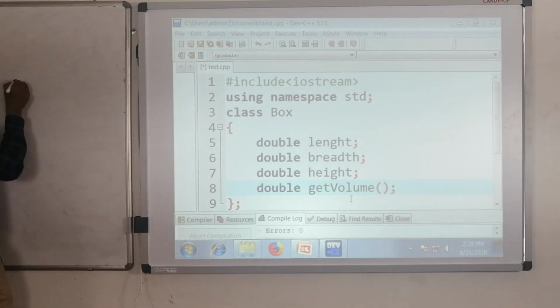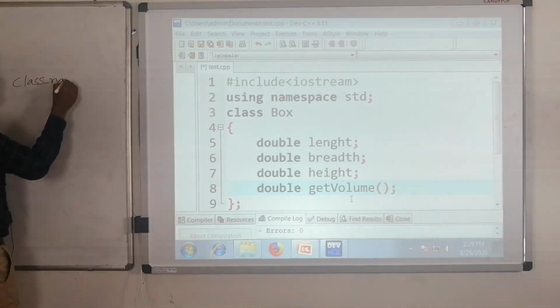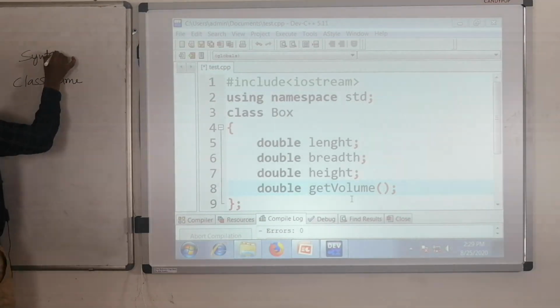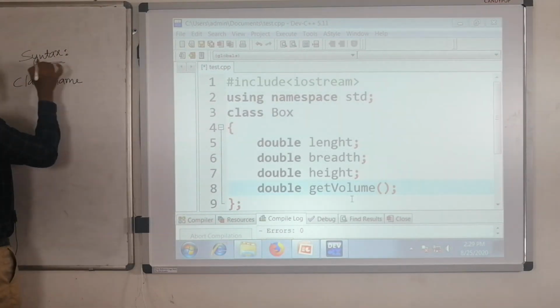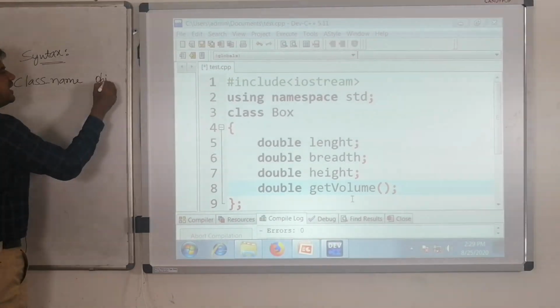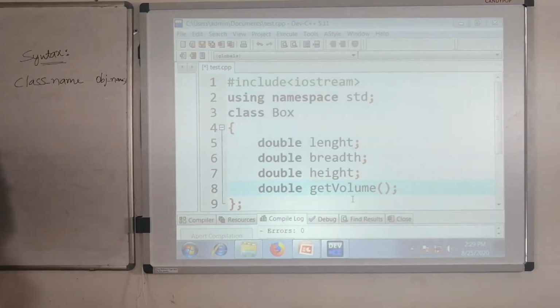Class name. This is the syntax for creating the object in your programming. Class name followed by the object name, that's it. And at the end you have to put the semicolon.